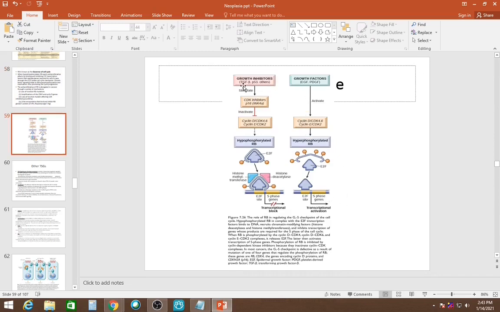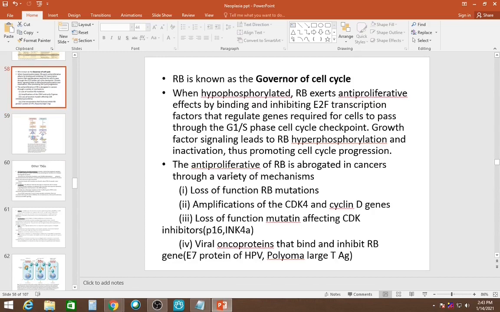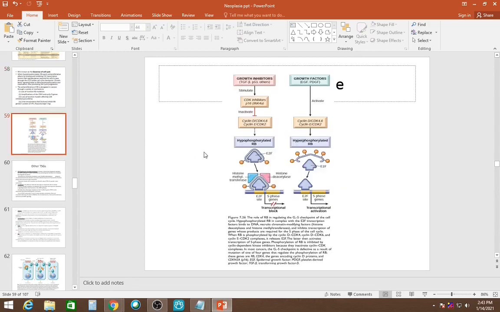Growth inhibitors like TGF beta and p53 stimulate CDK inhibitors like p16 and INK4A. They inactivate the cyclin D and cyclin dependent kinases 4 and 6 and other cyclin dependent kinases. So what happens is the RB gene remains hypophosphorylated. It binds to the E2F and it doesn't lead to transcription. It blocks transcription.